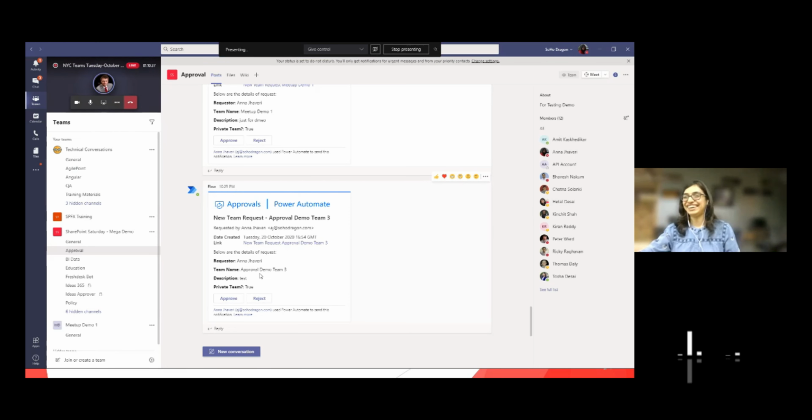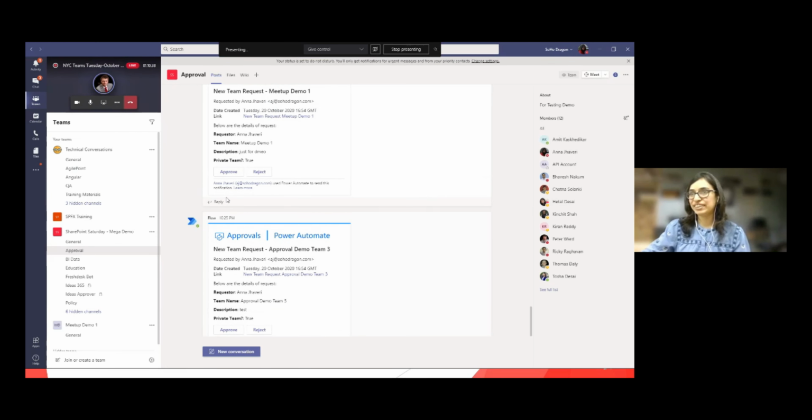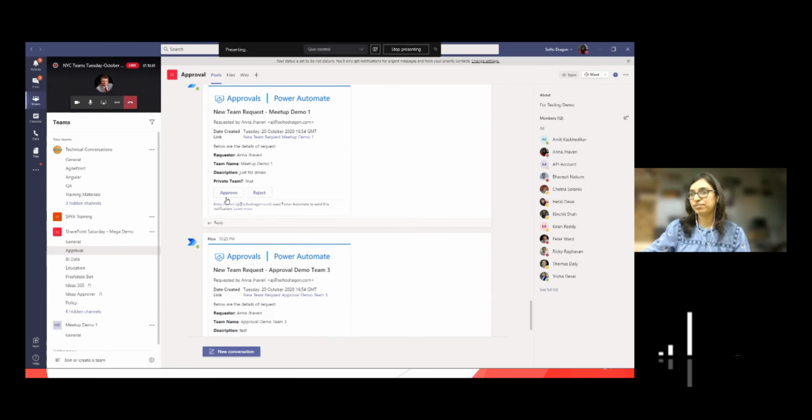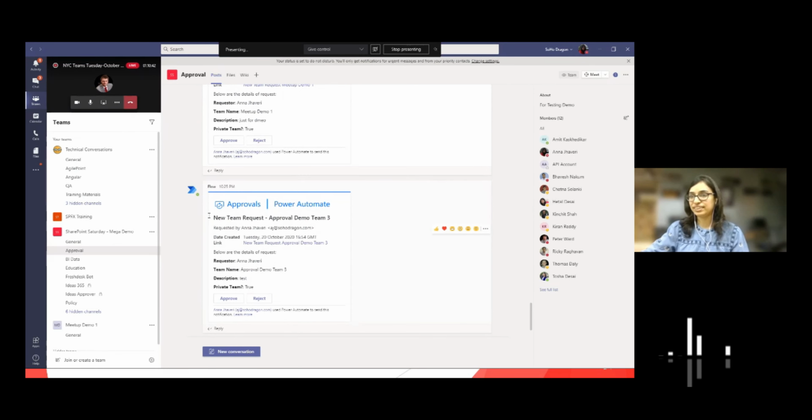You see there was a difference on the approval card between the previous example and this example. This is using the inbuilt approval actions of Power Automate, so it looks a little different from what we saw before.